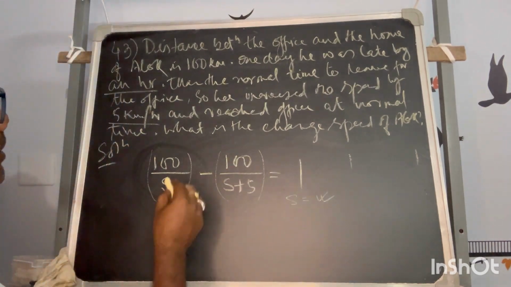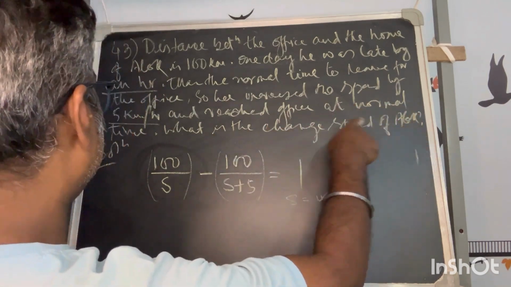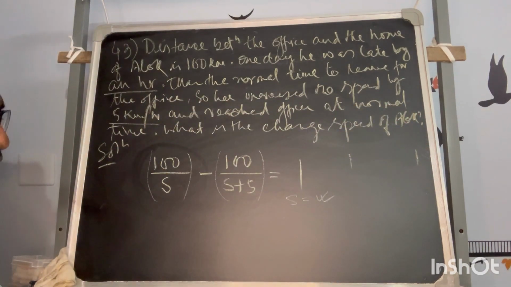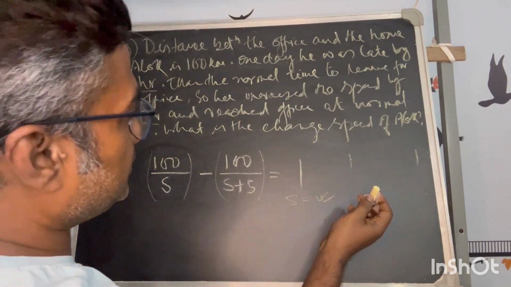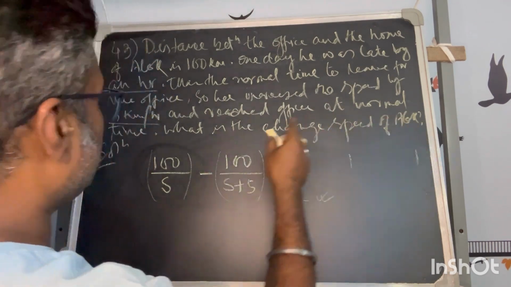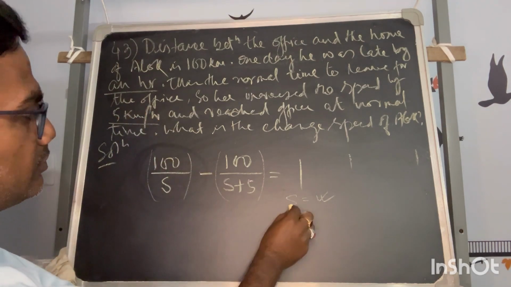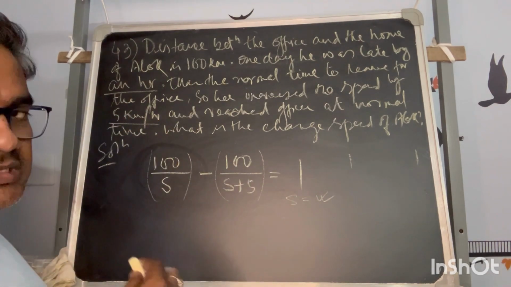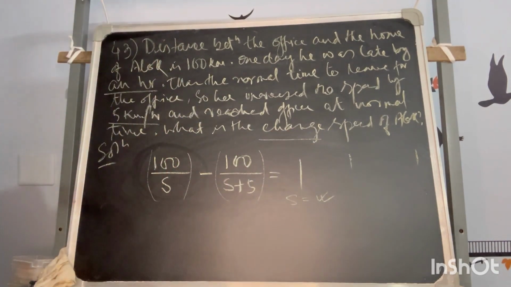Now what is the requirement? What is the change speed of Alok? The change speed means the new speed.